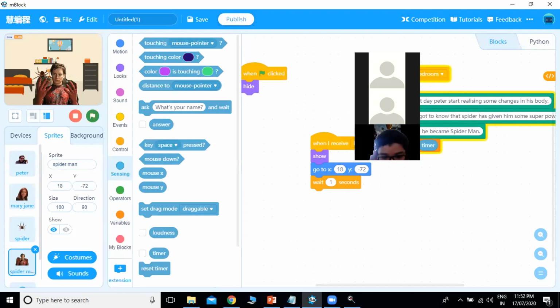Next day, Peter started realizing some changes in his body. He got to know that Spider has given him some superpowers. And he became Spider-Man.